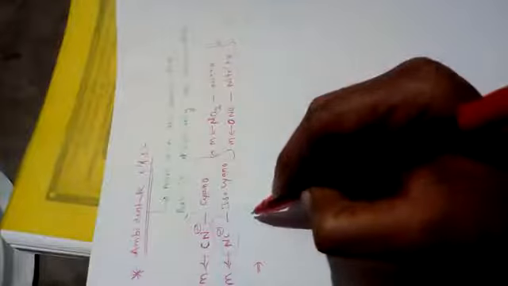Okay, so that's why when you are writing the name of an ambidentate ligand, after writing the name, represent the donor atom symbol within brackets.